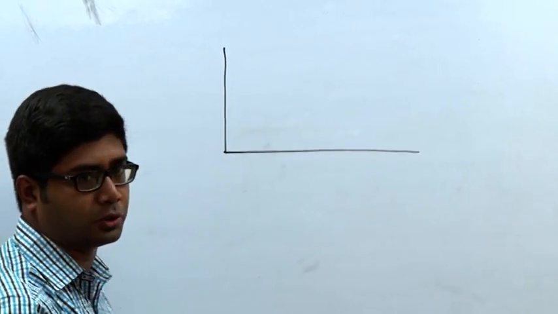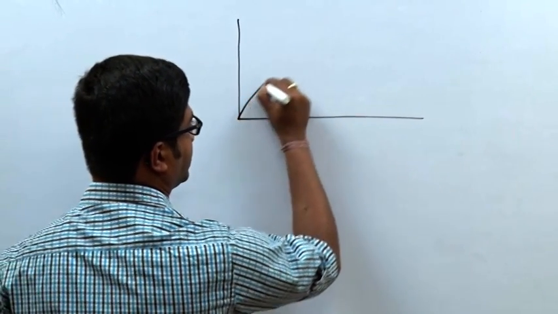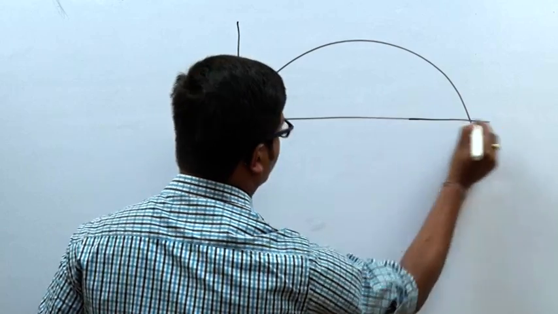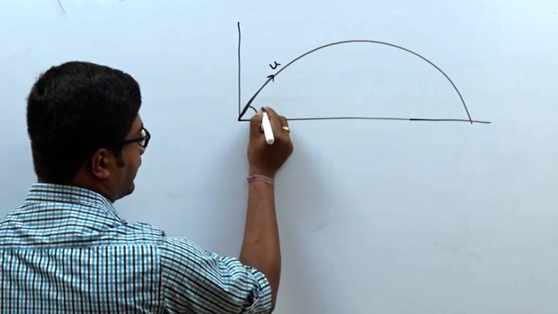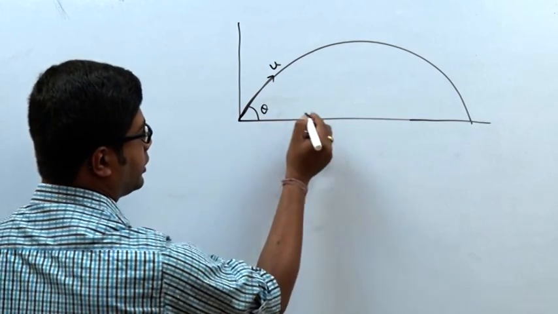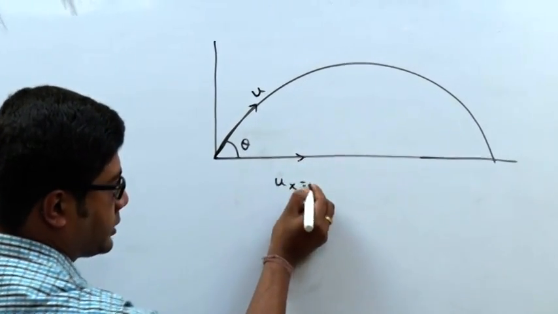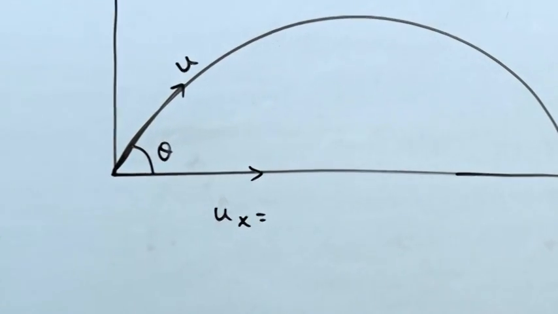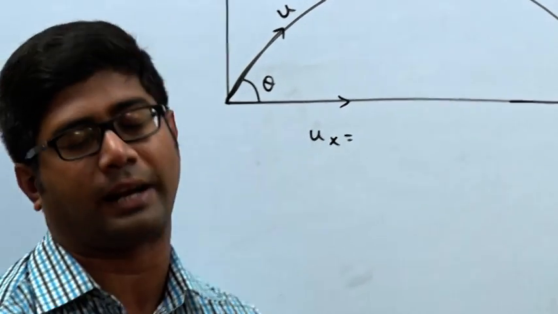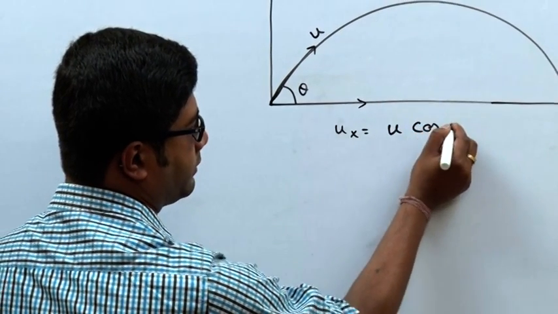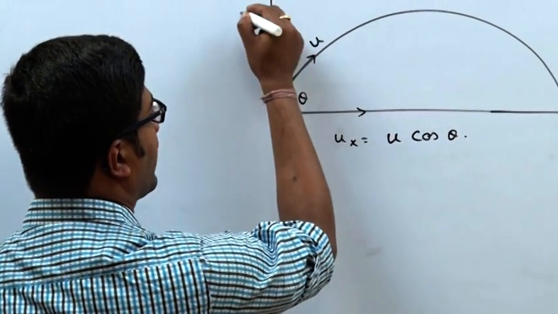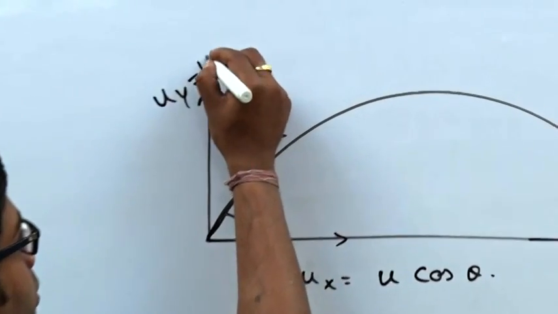A body is projected with velocity u at an angle theta with the horizontal. This is 2D, and 2D means there are always two components: one is the x component, another is the y component. So ux is u cos theta and uy is u sin theta.